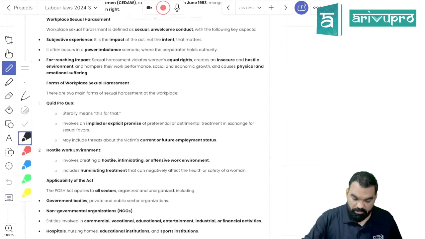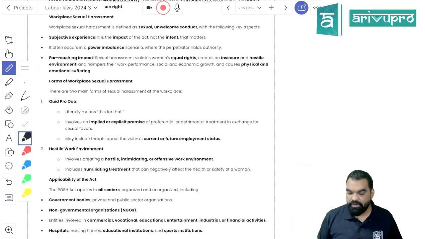There are two categories of sexual harassment: quid pro quo and hostile work environment. If you are demanding sexual favor for promotion or some other benefit, that is quid pro quo, which is tit for tat, this for that, meaning in exchange for a certain favor you are asking for sexual favor.